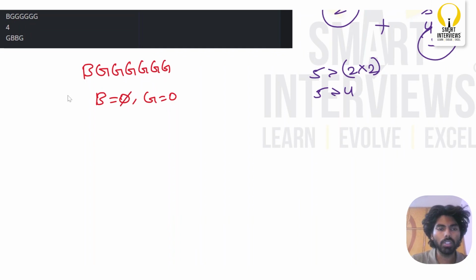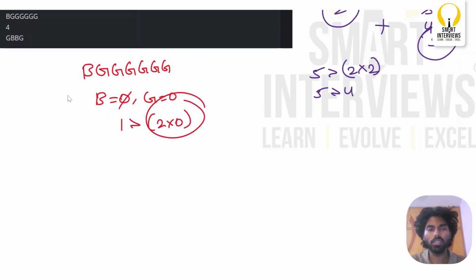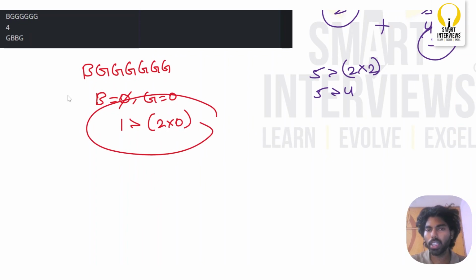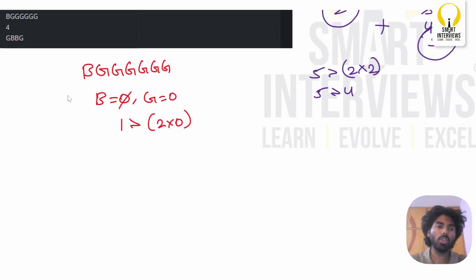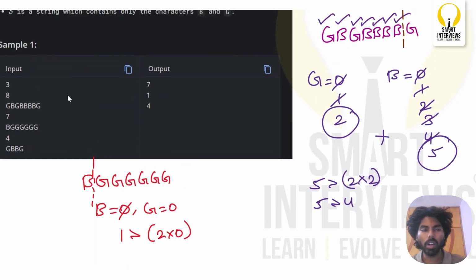If I allow this one person, what will happen? 1. Are boys twice the number of girls? Let us see. Is 1 greater than twice the number of girls? How many girls are there initially? 0. So is the condition satisfying? Yes. So should I stop here itself? Yes, you have to, right? So in this case, only the one person is going to enter into the bar. Okay. So second one is also done.